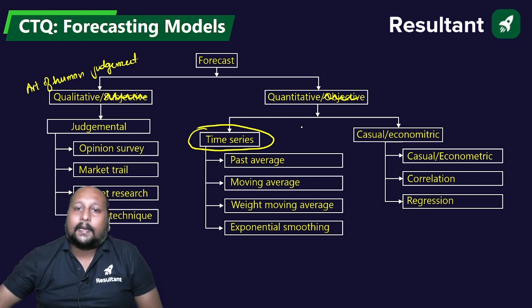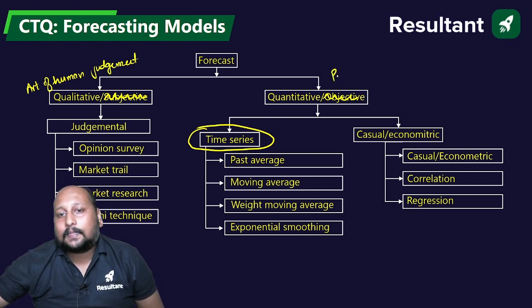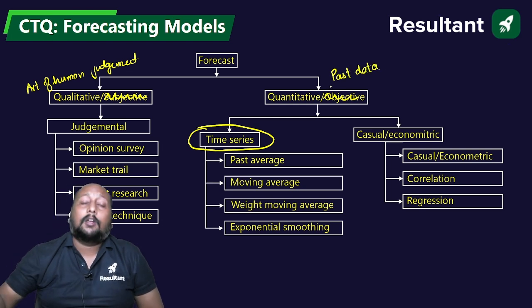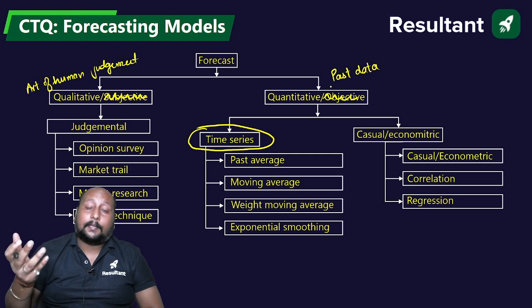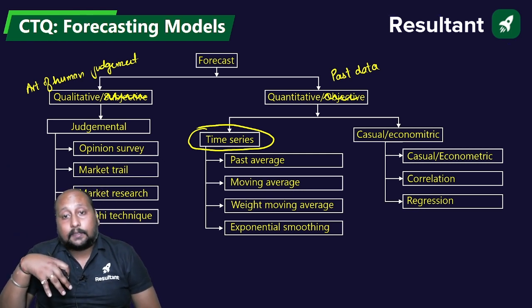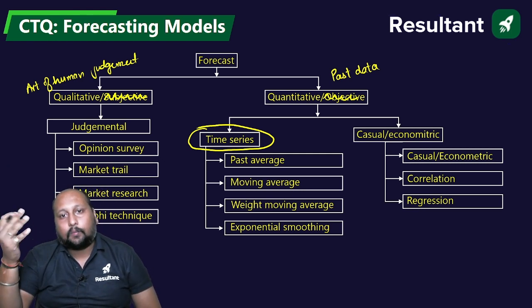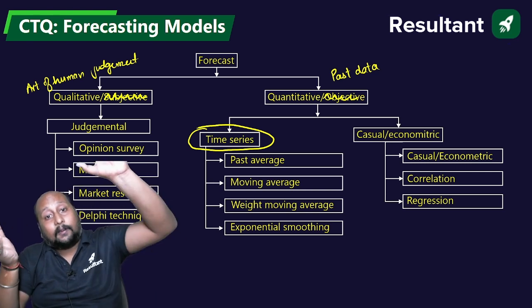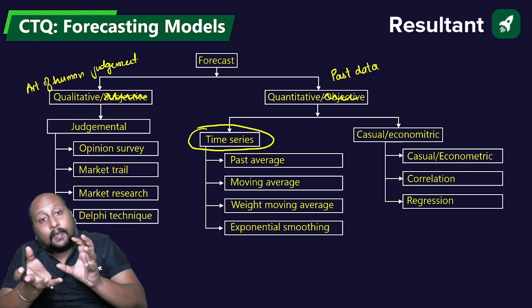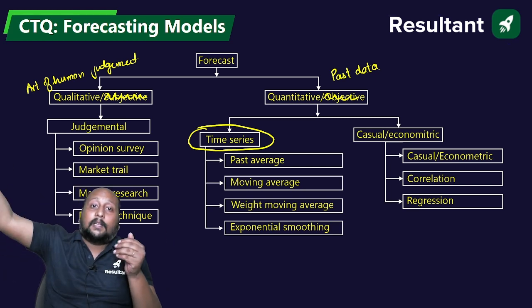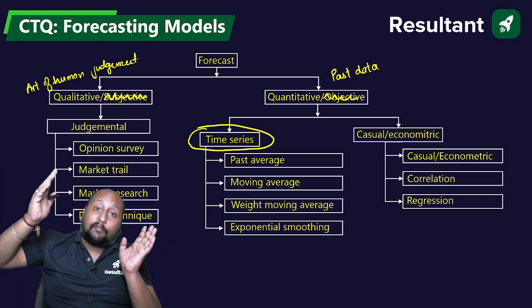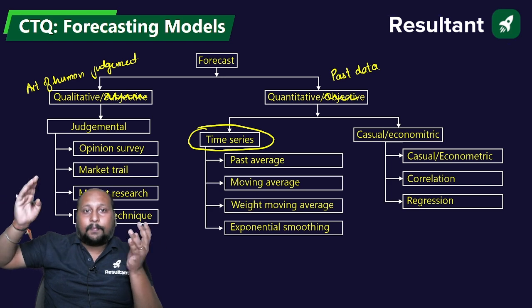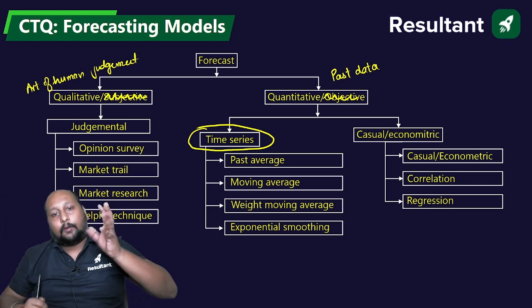Quantitative means we will have some past data with us. The forecasting is based on the past data. Let us suppose the month of May is completely finished. Tomorrow onwards, the June month will start. So whatever data I have for the month of May, I'll use to forecast for the month of June, or forecast for the month of July. Based on the past data that I have, I'll be able to forecast.